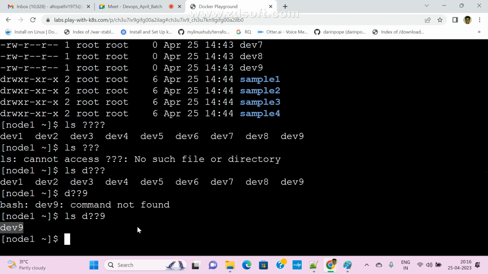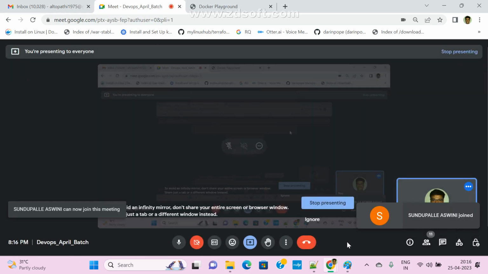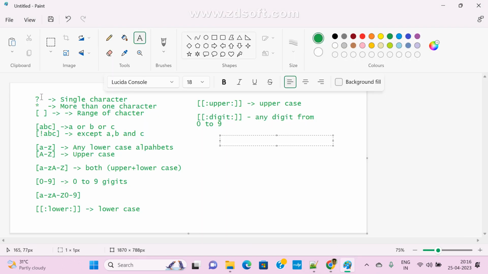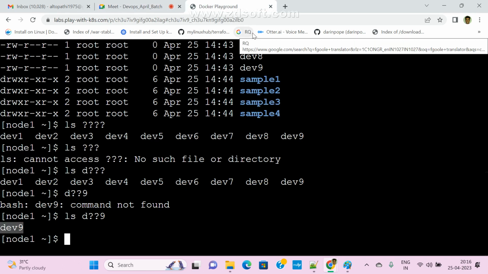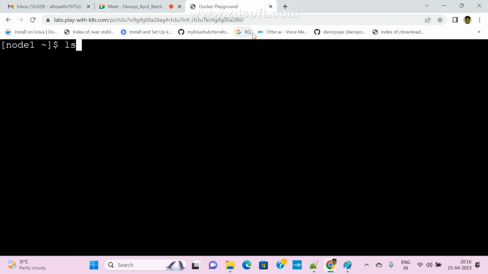Does anyone have any doubt here? Already we have seen these, right? We can use any regular expressions, whatever you want. Right now I used only this, and in coming classes I will use all of them. Now I want to use A to Z. How to use it? Same commands, I just change the pattern.